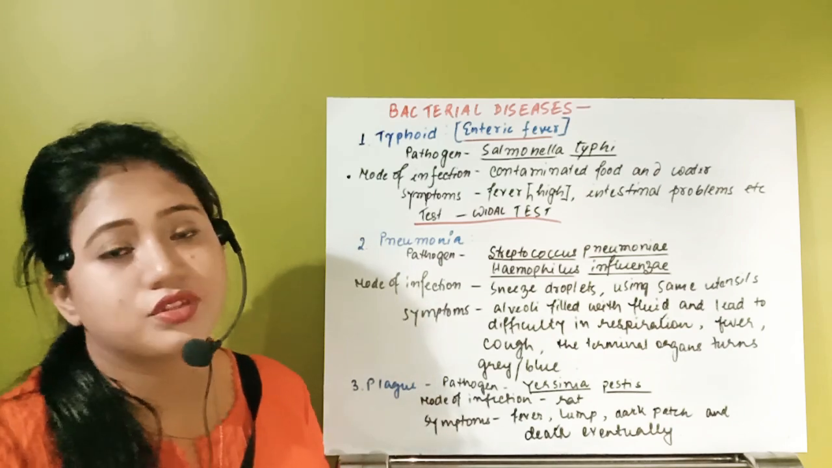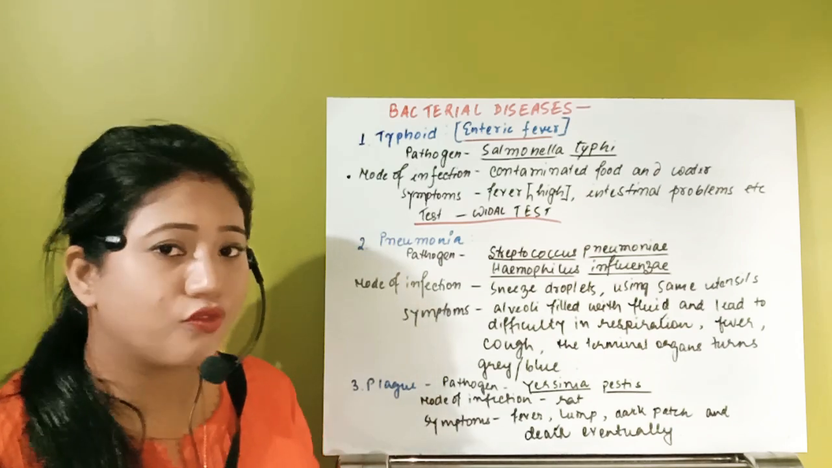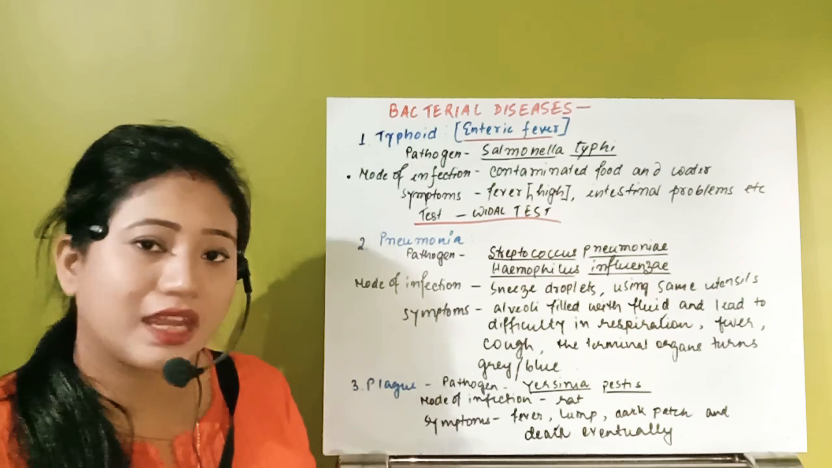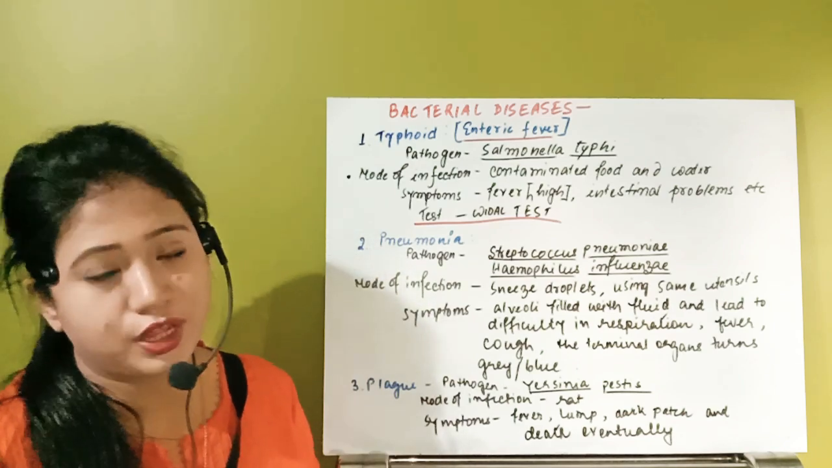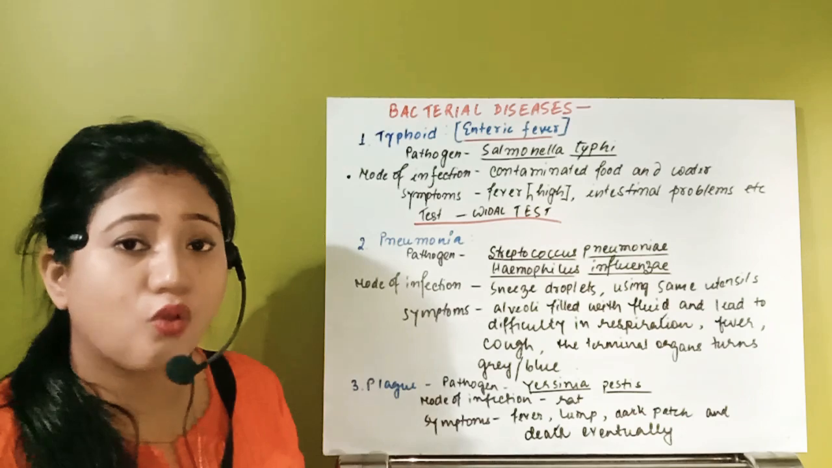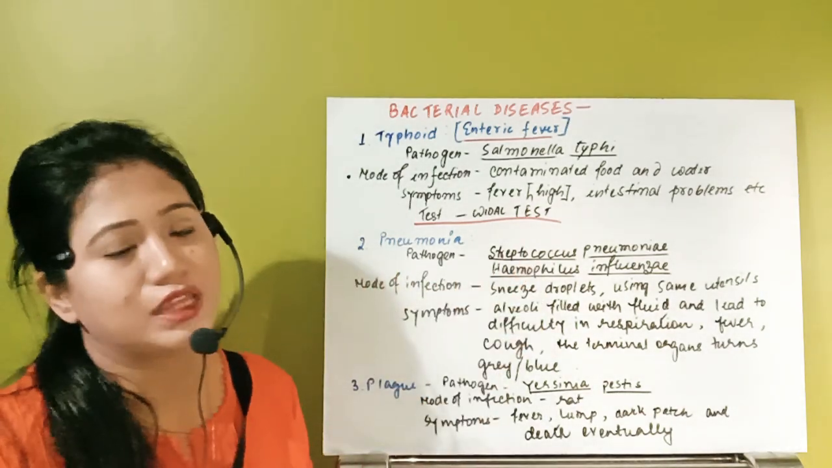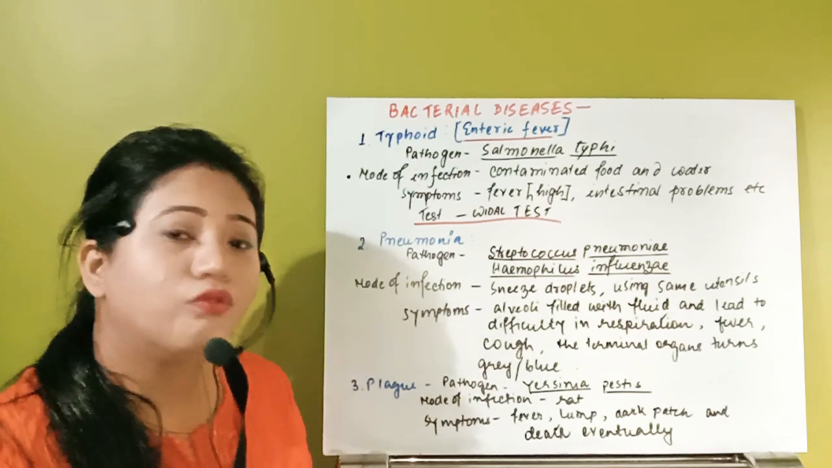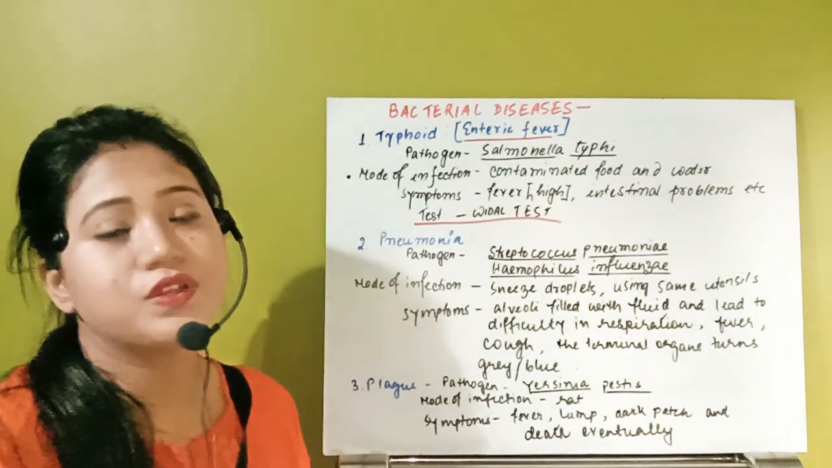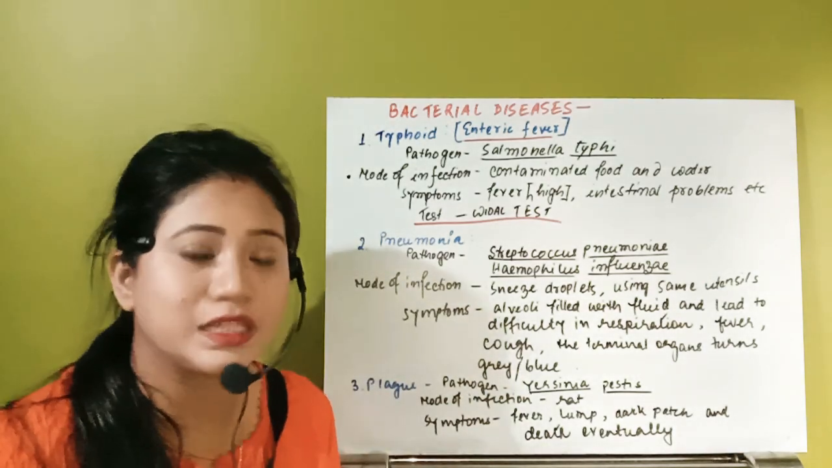So there are two causative organisms. One is Haemophilus influenzae and the second one is Streptococcus pneumoniae. Both these two can cause the disease, that is pneumonia. Remember, Streptococcus pneumoniae and Haemophilus influenzae. What is the mode of infection? How will it transmit from one person to the next person?